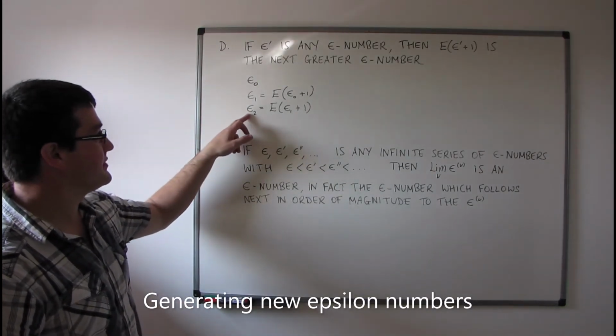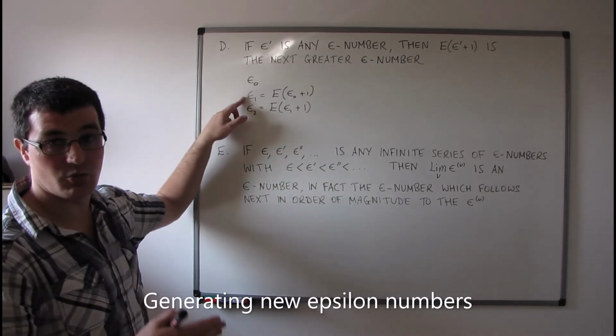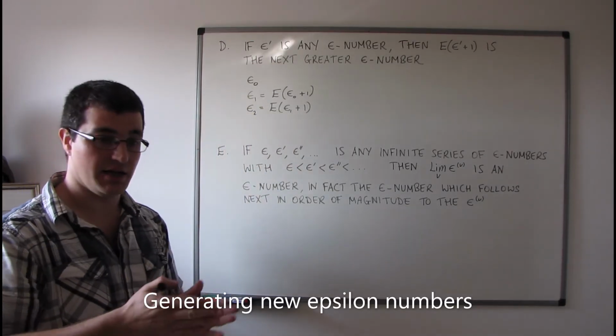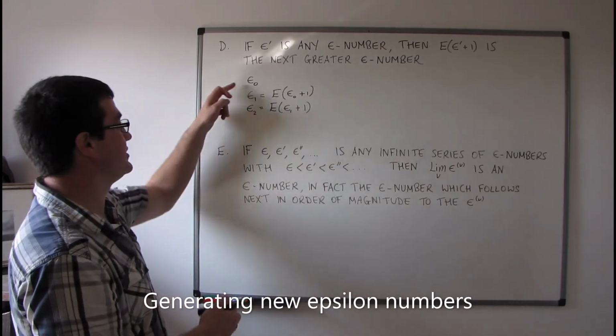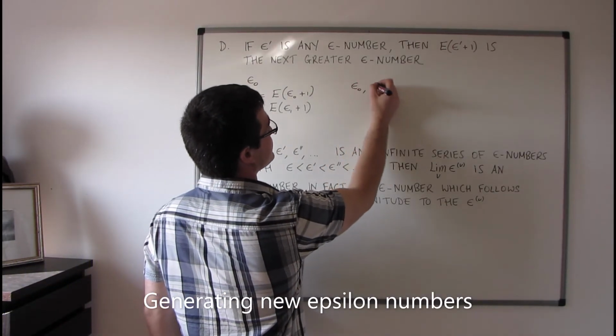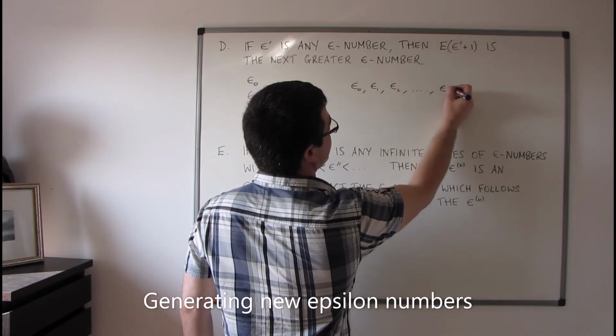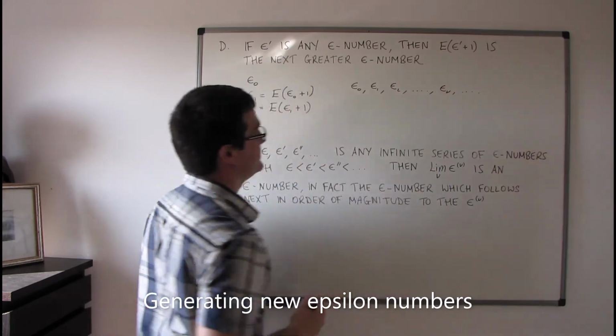And this is going to be the next epsilon number to epsilon 1, which in turn is the next epsilon number along from epsilon naught. So in this way we can get a sequence of epsilon numbers: epsilon naught, epsilon 1, epsilon 2, epsilon nu, etc.